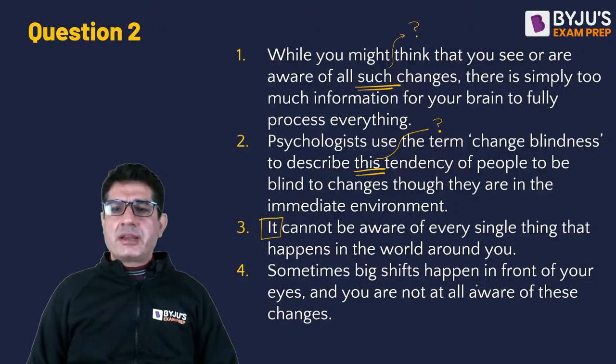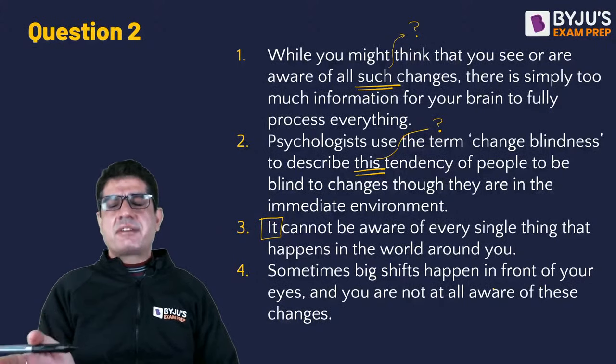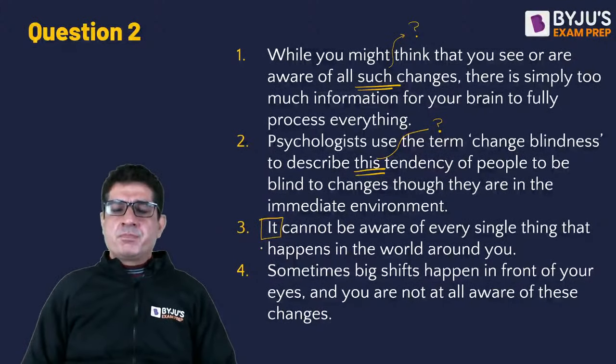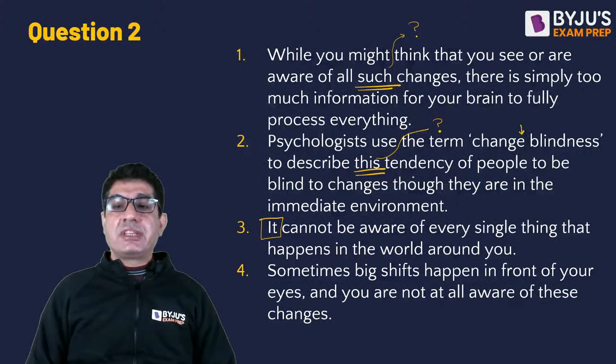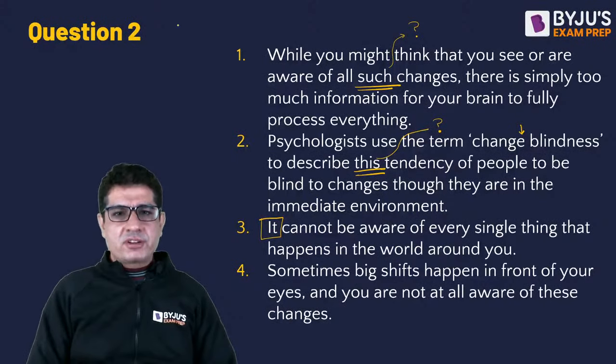Fourth, sometimes big shifts happen in front of your eyes and you are not at all aware of these changes. Okay, at least these changes referring to the first half of the sentence. But now if I look at this, you notice second is talking about change blindness, to describe this tendency of people to be blind to changes, though they are in the immediate environment. This tendency is referring to what is mentioned in 4.